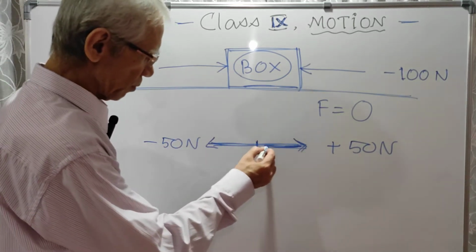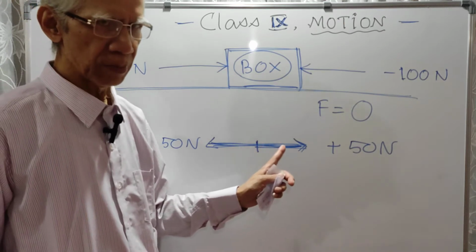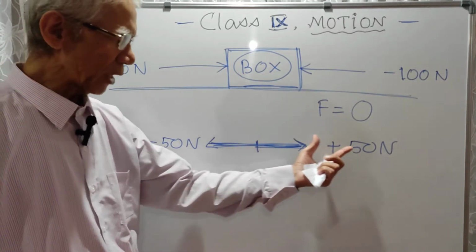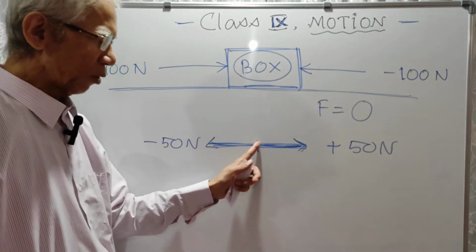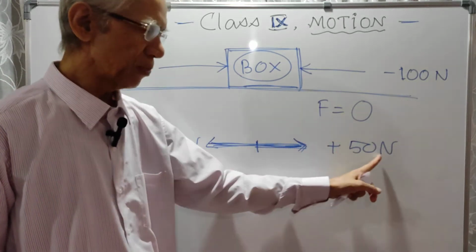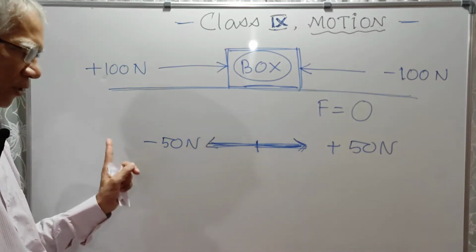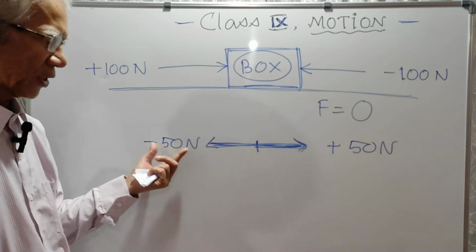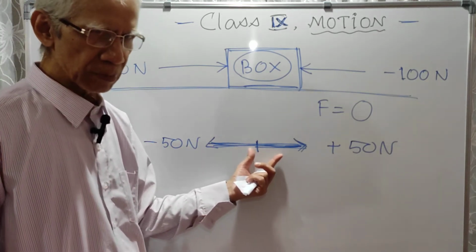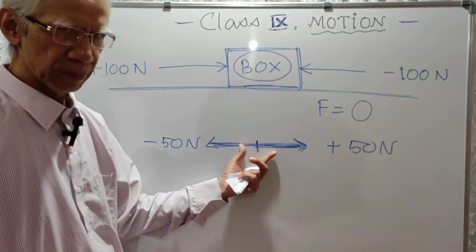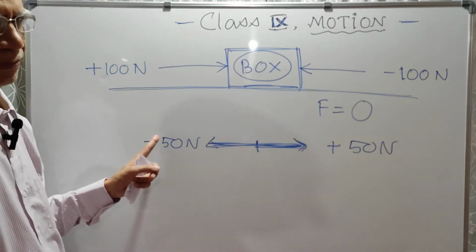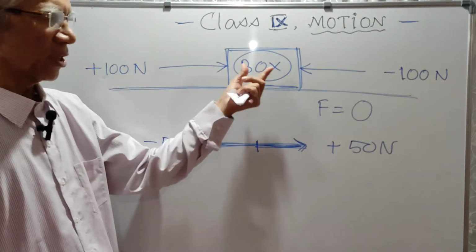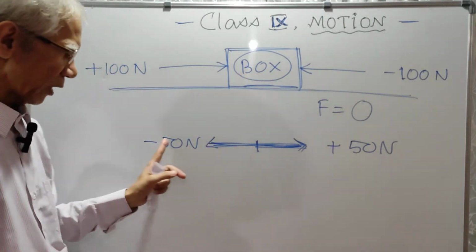So this is the rope. So here the object is the rope. So on this same object, the rope, two equal and opposite forces are being applied. One towards east, plus 50 Newton, and the other towards west, minus 50 Newton. These two equal and opposite forces are acting on the rope, on the same object, and therefore they will cancel each other.